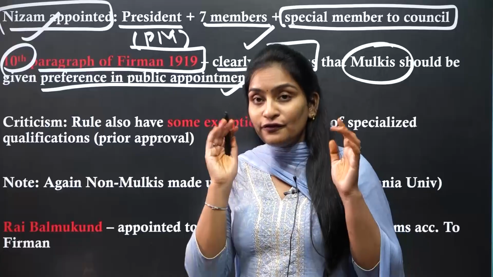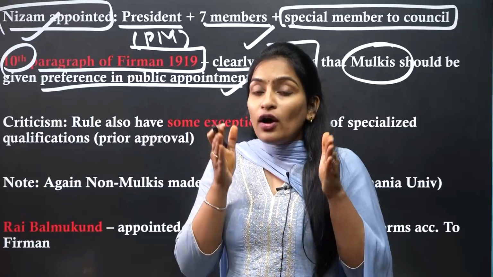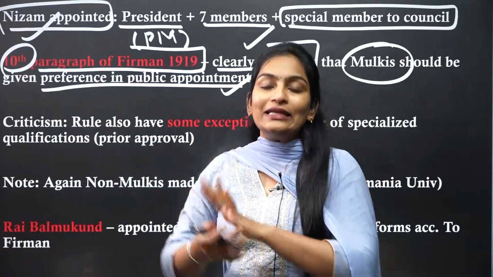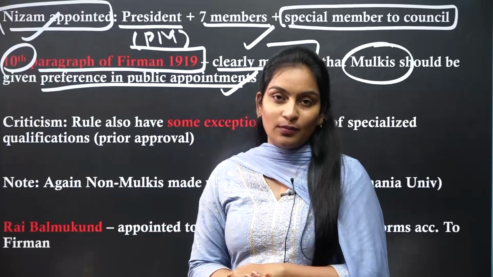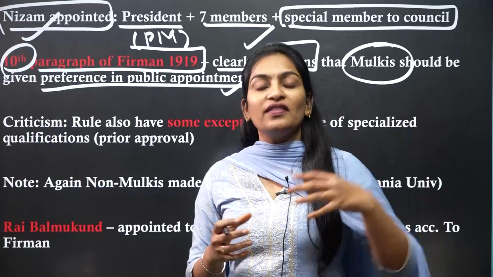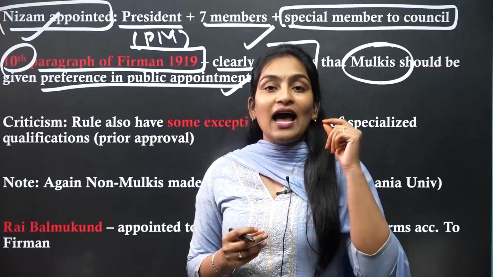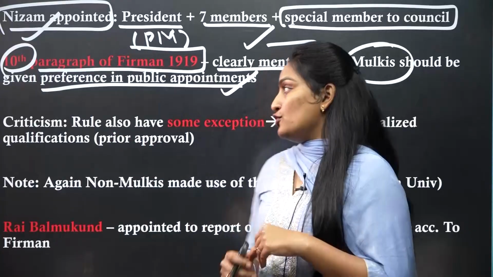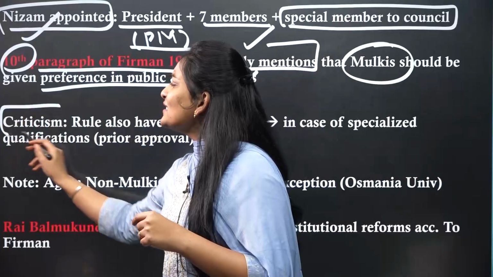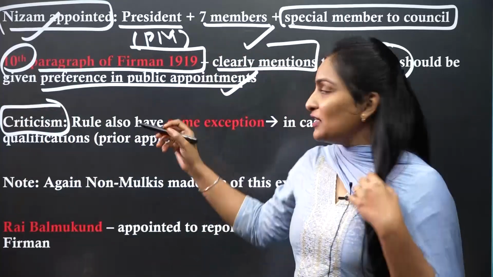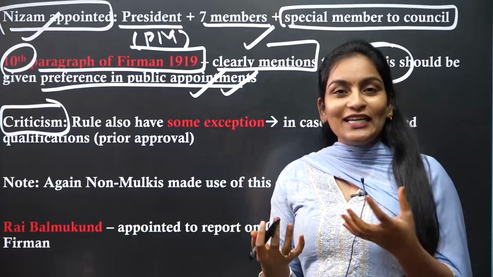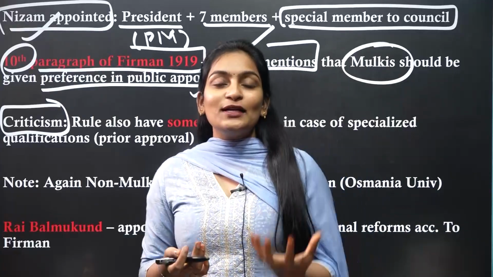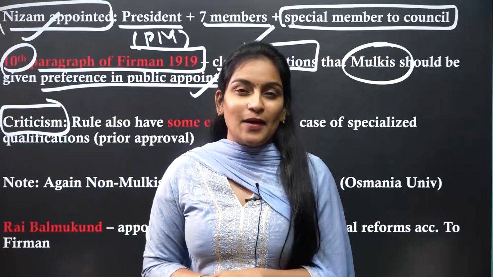Once again, I'm telling you, Farman 1919 is not completely related to only the Mulki and non-Mulki issue, but it was introduced in the name of political reforms, and some of the provisions are related to the Mulki issue. What was the criticism in this? As we all know, the rule was mentioned that only the Mulkis have to be appointed. In a similar way, there are also certain exceptions to it.